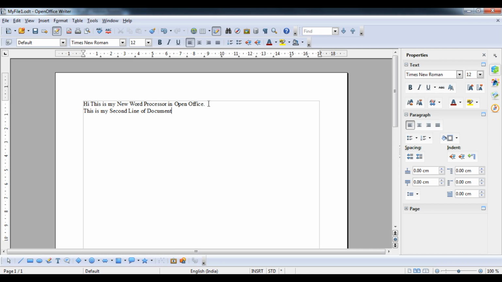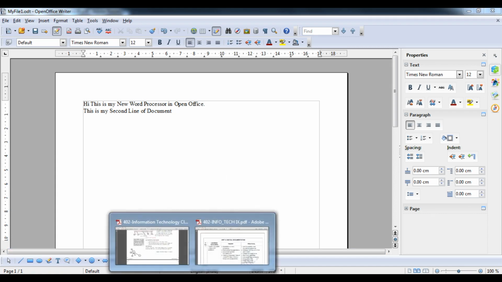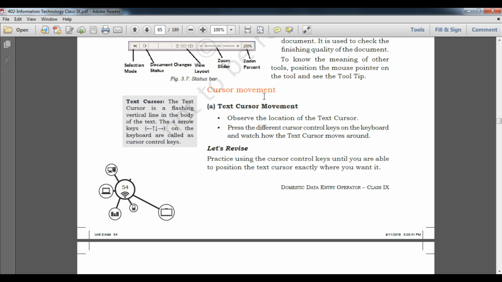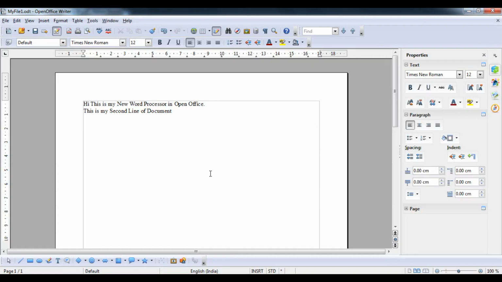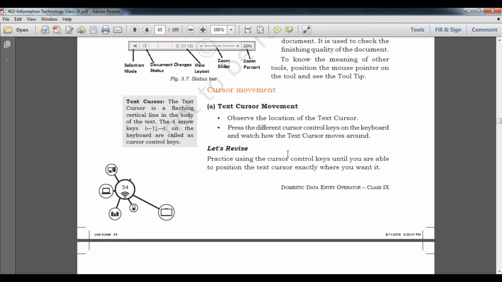Okay, students, you can see this cursor, this is the mouse cursor which I am going to move, and this is the typing cursor, which blinks. It is also known as the text cursor. It tells me the current position of my typing, where the next typed characters, meaning a particular alphabet or whatever, will go. So this is known as the text cursor.